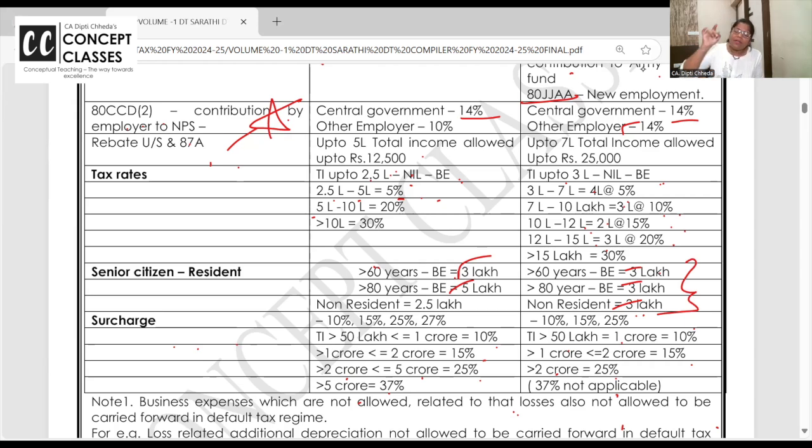Even in the old regime, non-residents will never get the additional basic exemption. Be careful when they ask you to calculate tax for a non-resident. Non-residents will not get the additional basic exemption. Okay, right.